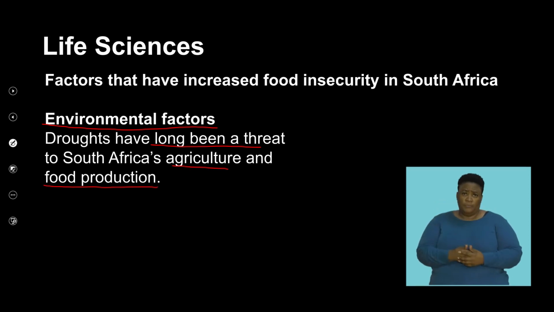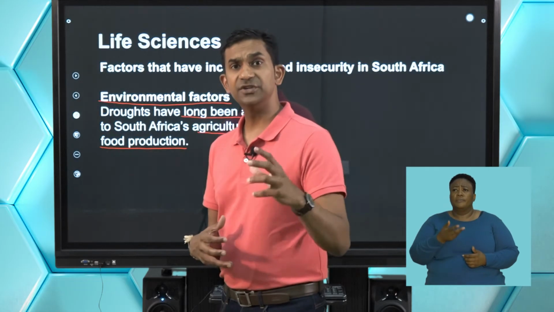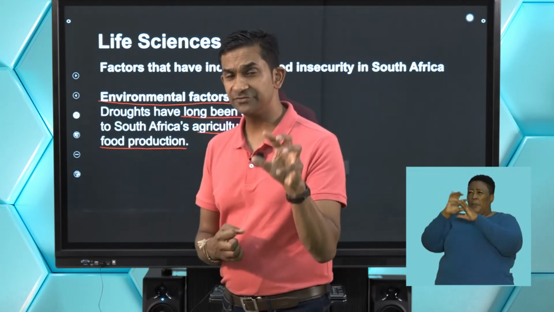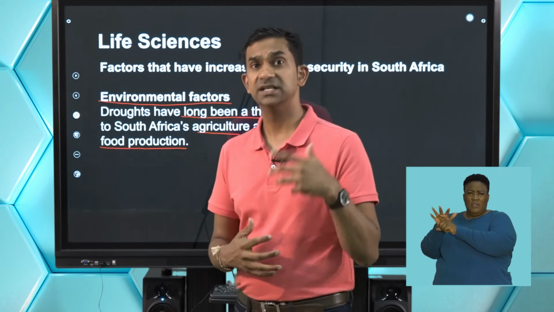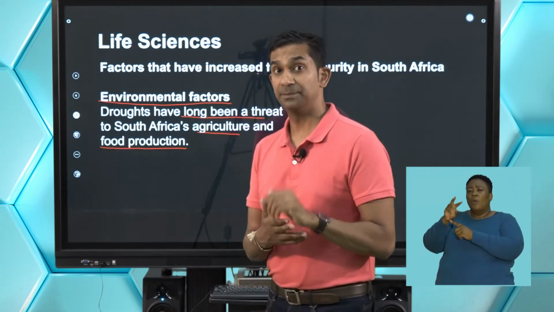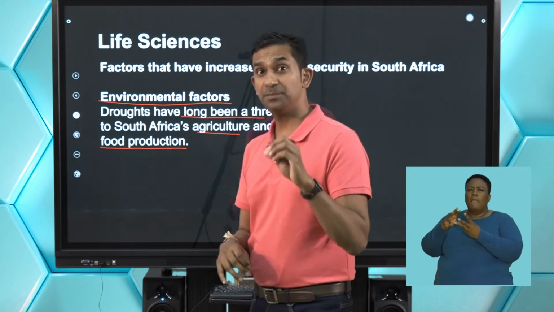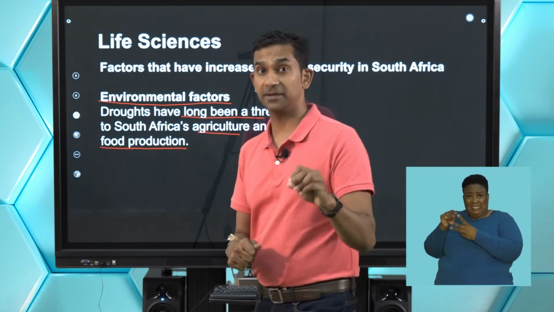And we know that if we look at the Free State and the impact that drought has had, it has severely affected the production of wheat, sunflower, and maize. And so this is significant in trying to understand the impact that environmental factors have had.